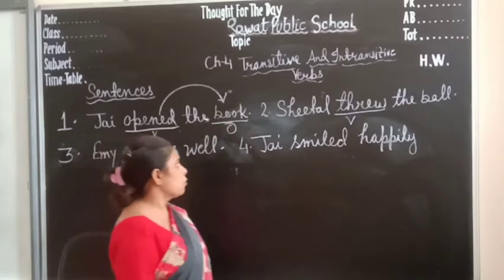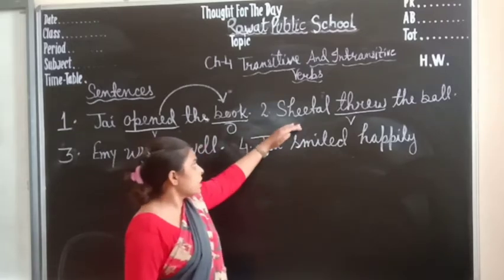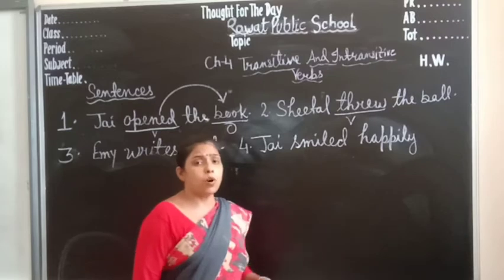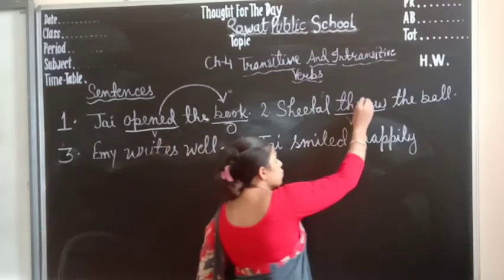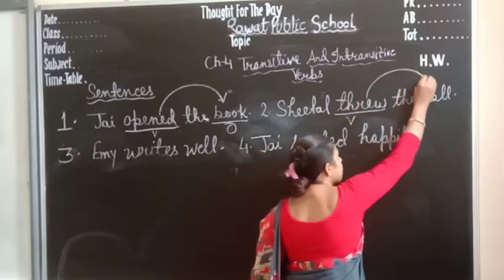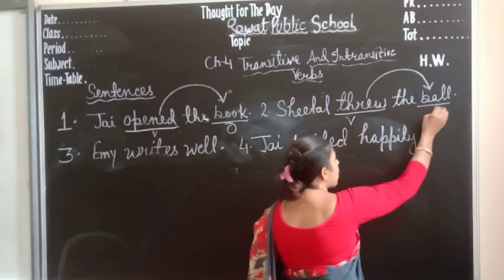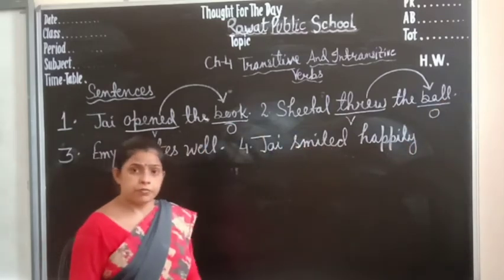Clear? Now, in the second sentence, Sheetal threw the ball. Threw is the action of the verb. Who is receiving that action? That action is received by the ball. So it is the object.